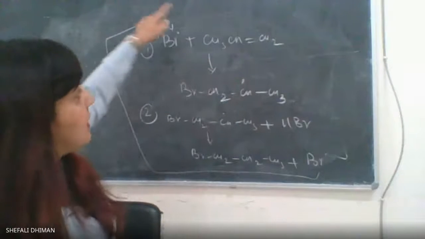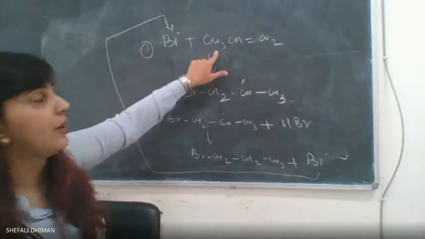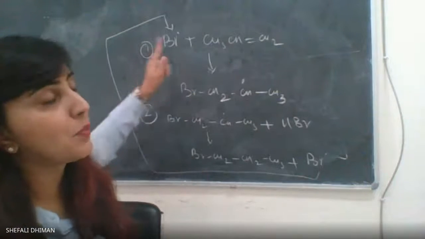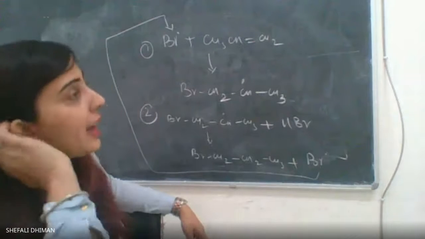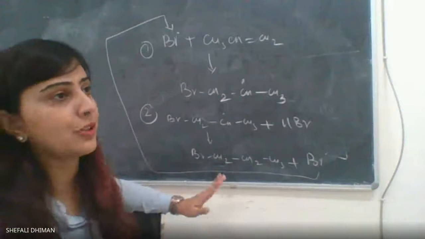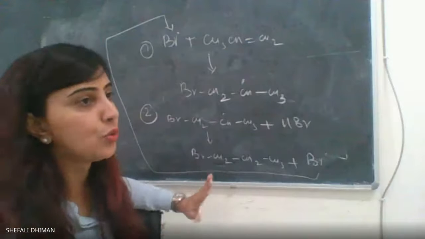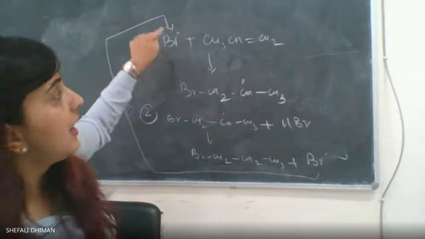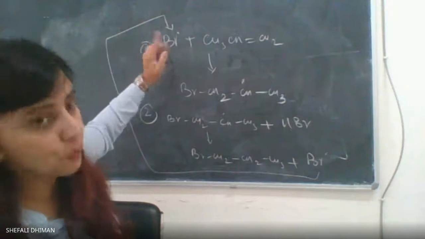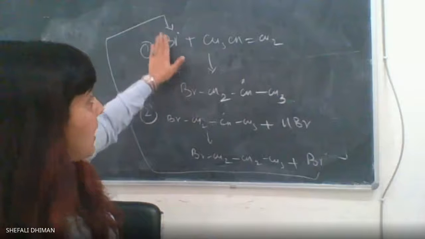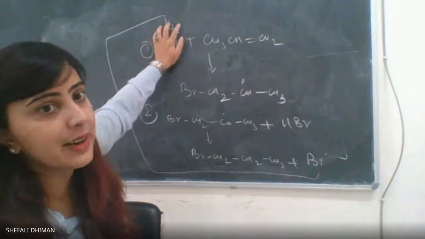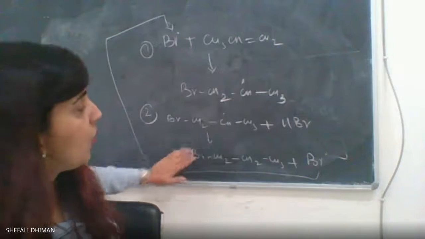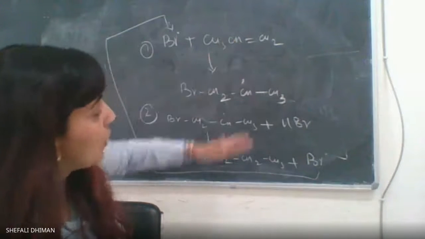The bromide radical will keep on adding to the double bond until the entire addition reaction proceeds in a stepwise manner. Whenever the entire reaction is complete, I have to stop the reaction. Otherwise, the reaction is not going to stop. So the first step was initiation, generation of the bromide radical. The second step is the addition, which is the propagation step. It will only happen if I have generated this bromide radical in a correct way. Once that happens, the addition reaction will happen. The entire double bond would be converted.